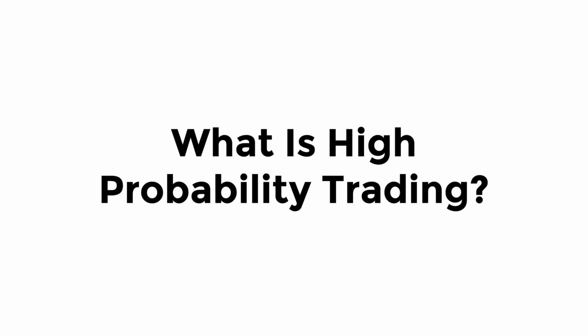What is high probability trading? High probability trading involves taking trades with a favorable risk-reward ratio, backed by positive expectations from back testing and adhering to predetermined money management parameters. The best traders enter trades when the odds are in their favor, focusing on making money rather than simply trading for the sake of it.